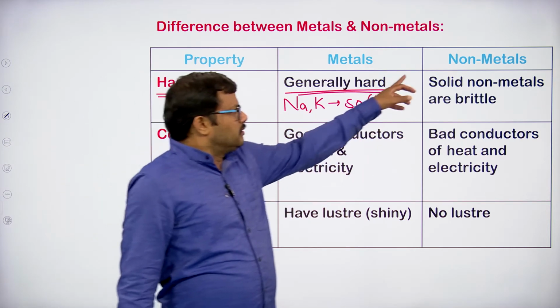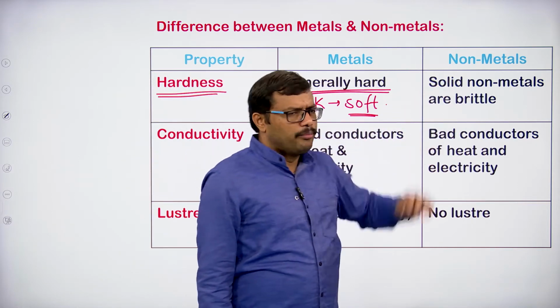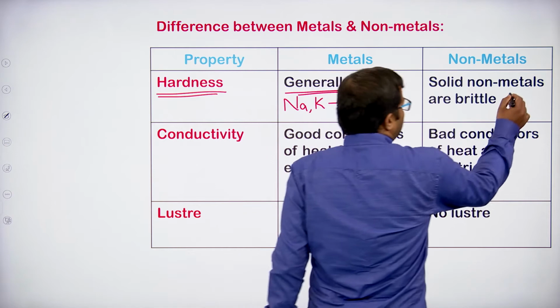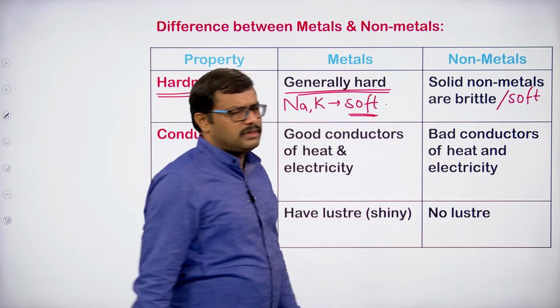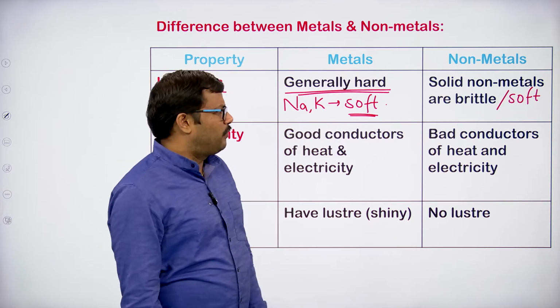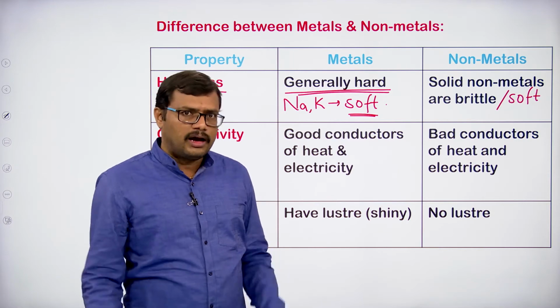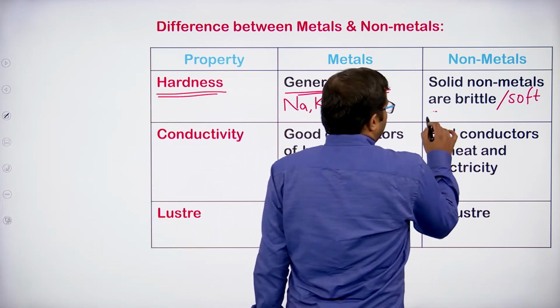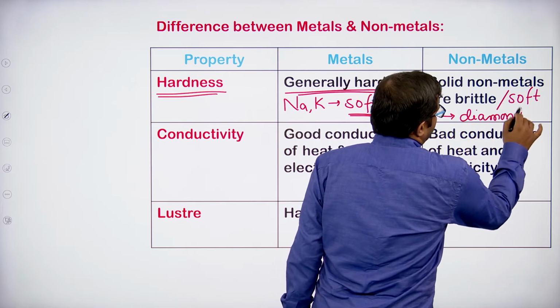Okay. When you observe the non-metals, non-metals are generally brittle. That is to say that some of the solids which exist in nature as non-metals, like iodine, sulfur, phosphorus, if you observe, they are brittle in nature, they are a little soft in nature, they are not that hard. But of course when you take carbon in diamond, it is very hard.